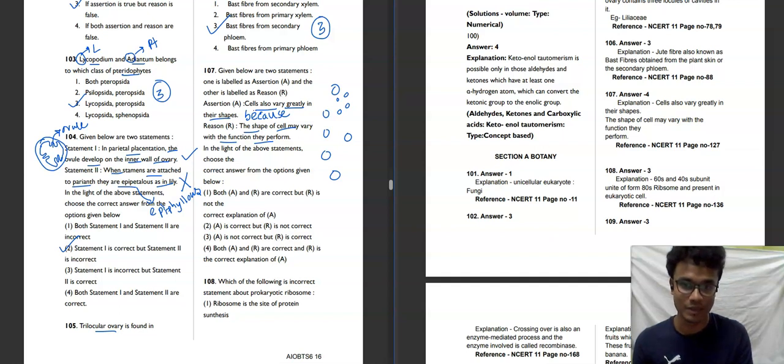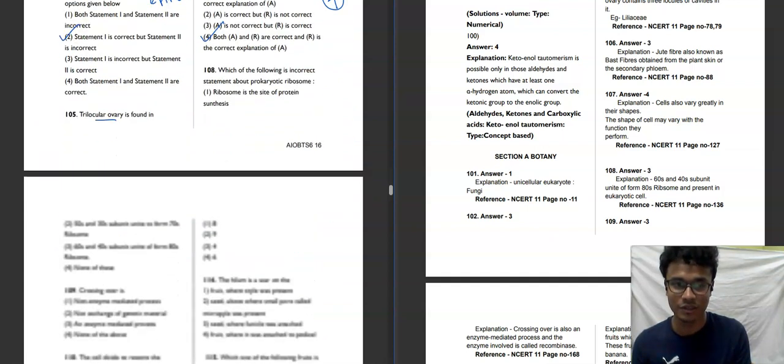So this is an example of human cells. If you take a plant cell, a cell in a leaf could be small, and the same cell in other parts of the plant could be big. That is because of the functions they perform. If they have bigger functions to perform, they have a big amount of cytoplasm, a big amount of nucleus. And if they have to perform less complicated functions, they have smaller cells. That's why cells vary in shape and size, because of the functions they perform. So both assertion and reason are correct, and the reason is the correct explanation of the assertion. The fourth option will be our correct answer for this question.